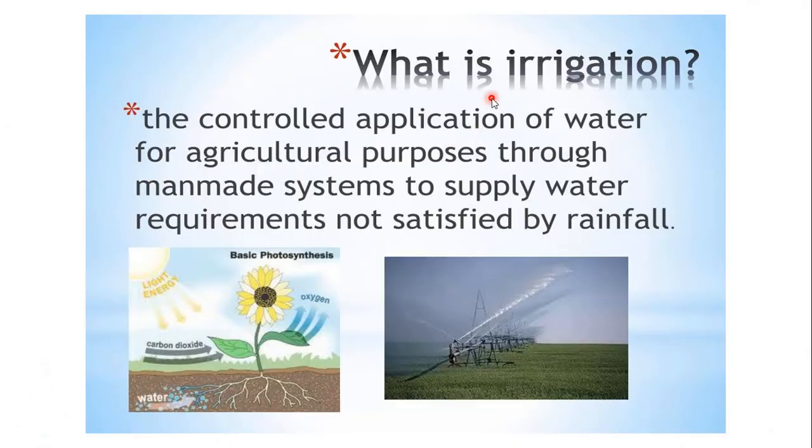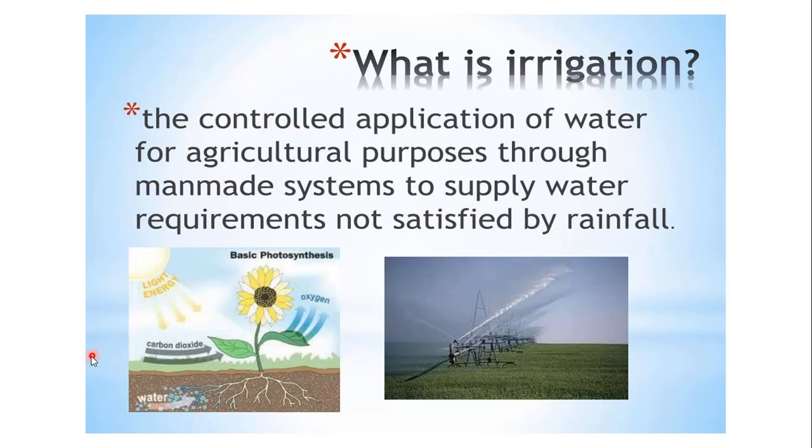Coming on to the definition of irrigation. Again, keywords, children, from the board perspective, don't miss your keywords. The controlled application of water for agricultural purposes through a man-made system to supply water requirements which are not satisfied by the rainfall.